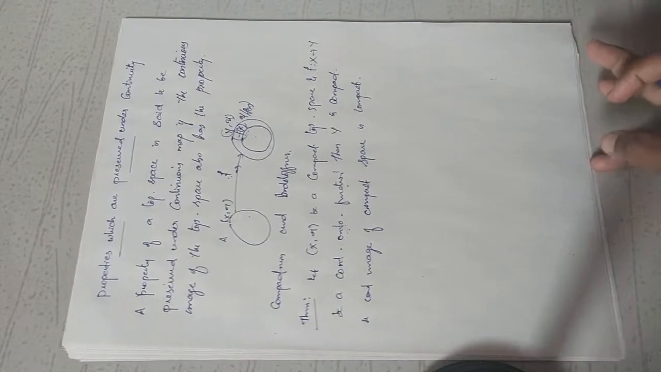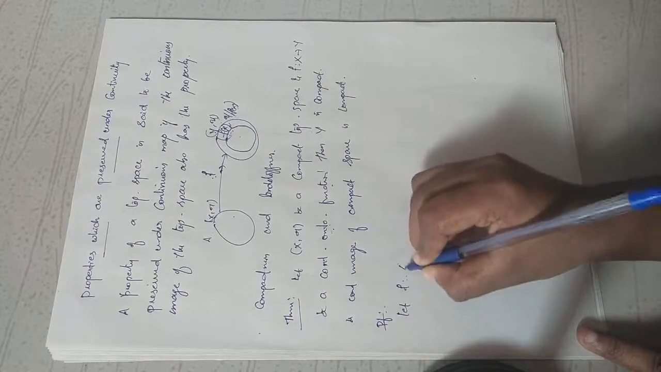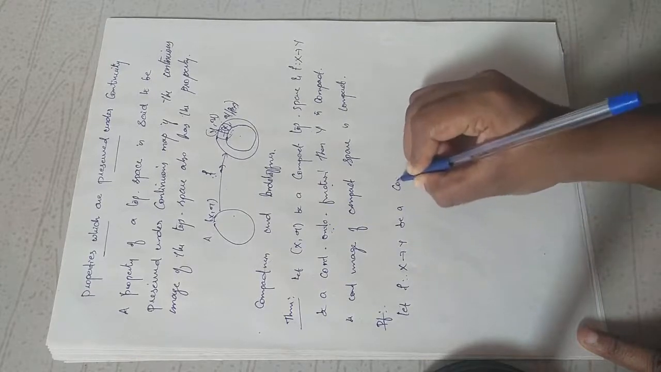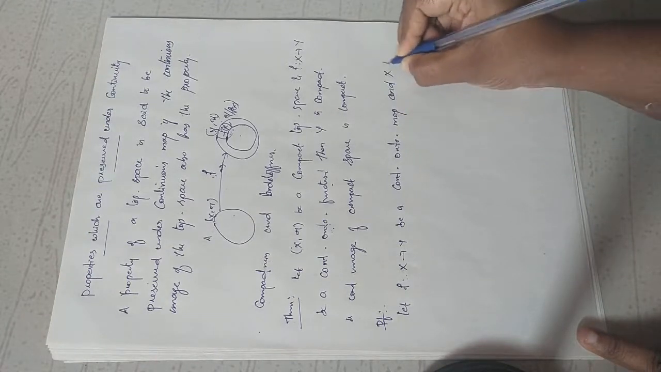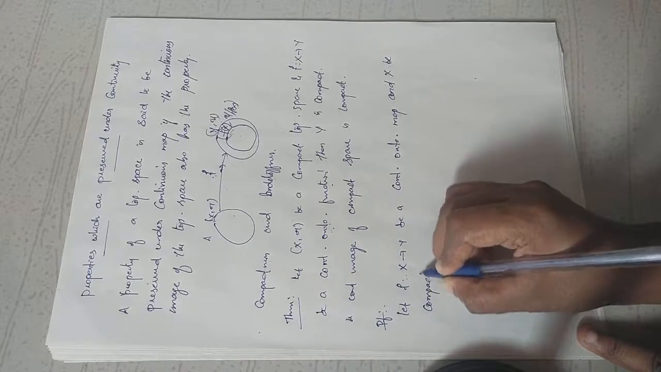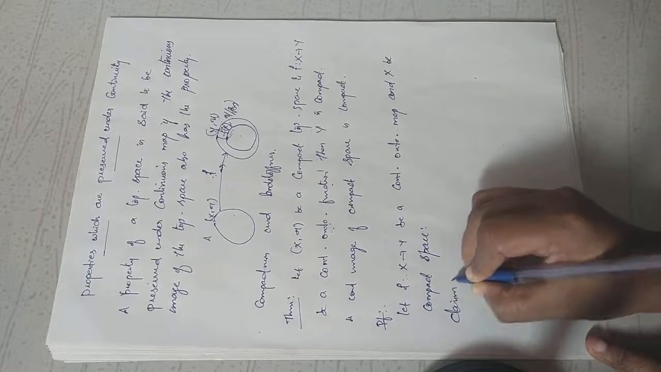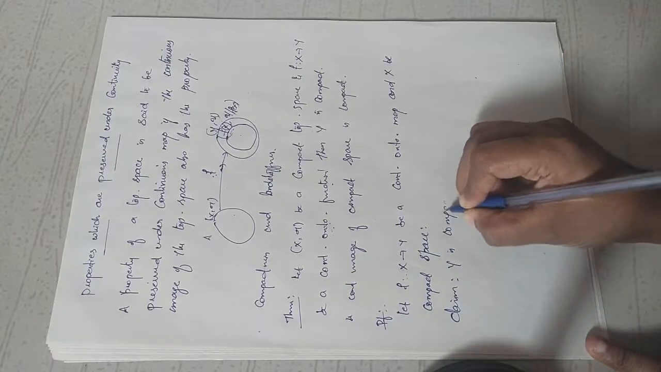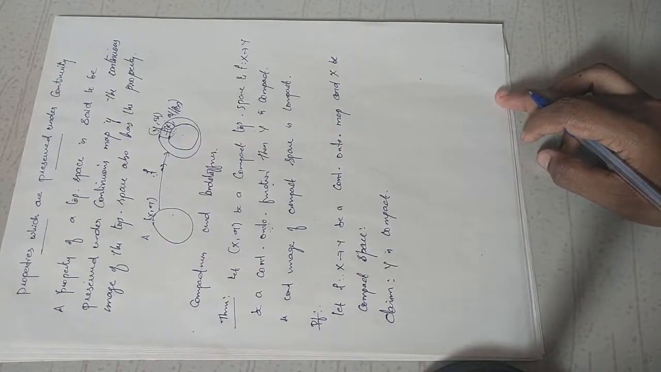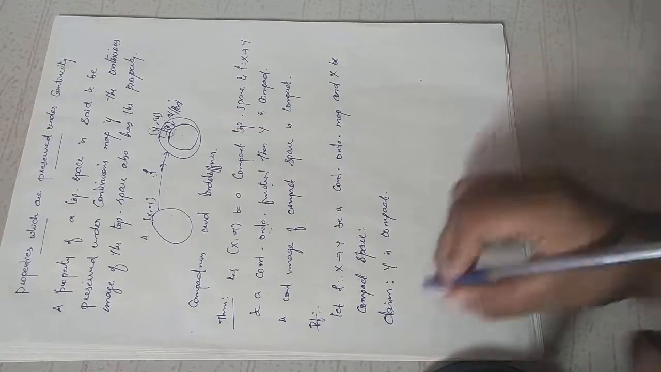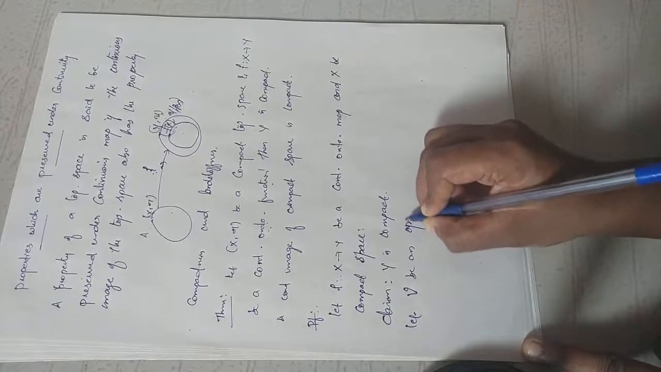So to prove this, let f from X to Y be a continuous onto map and X be a compact space. What we want to prove is that Y is compact. How will you prove a space is compact? We want to prove every open cover of Y has a finite subcover. So let V be an open cover of Y.